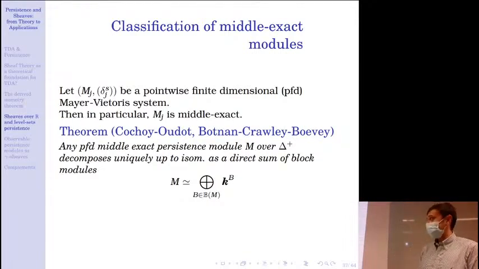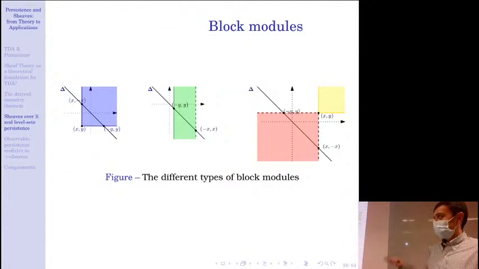If I have a middle exact pointwise finite dimensional persistence module over delta plus, then it decomposes uniquely as a direct sum of block modules, so modules that are constant on blocks. And here you have a description of blocks. I will call this an upper quadrant. This is a bend block, and this can be either vertical or horizontal.